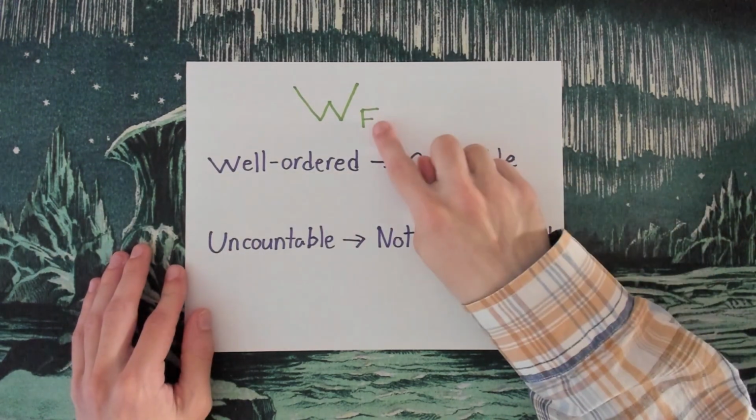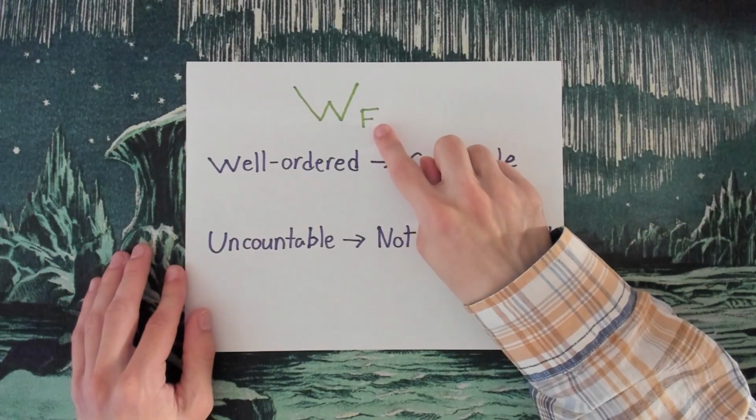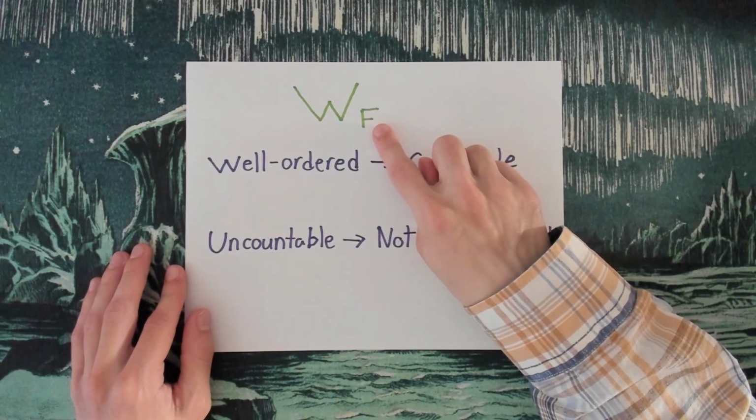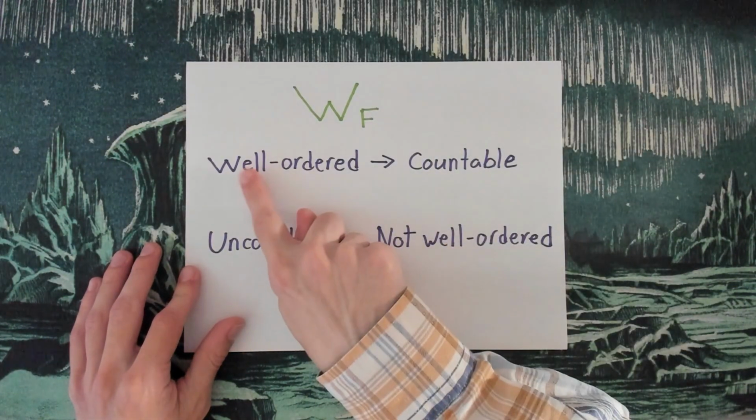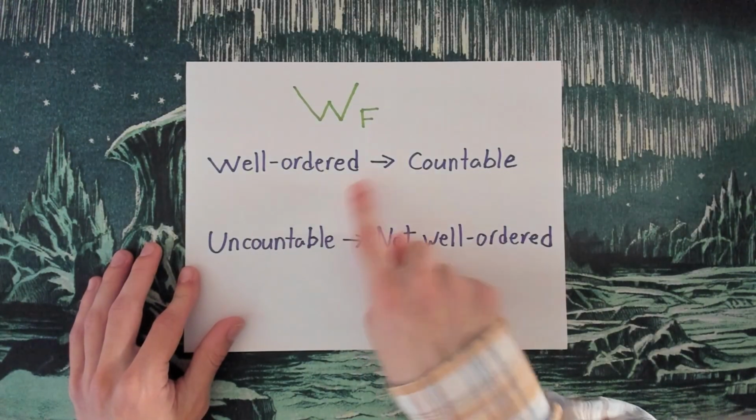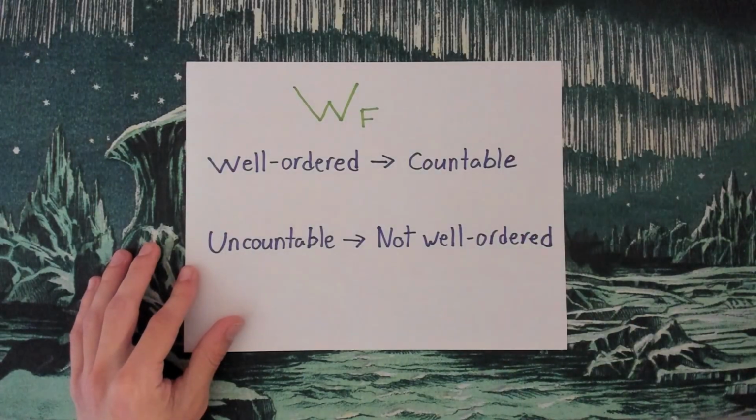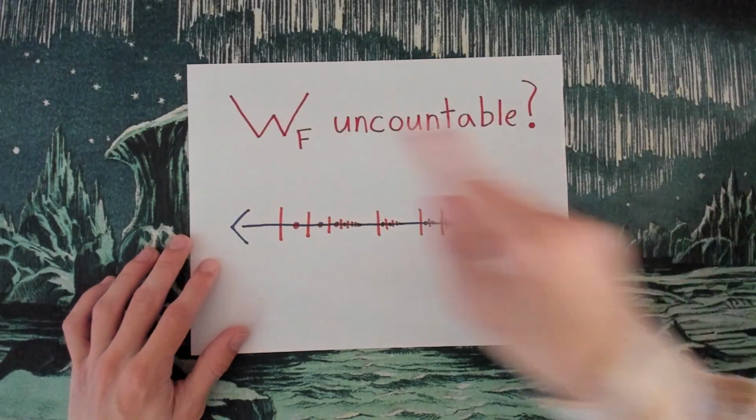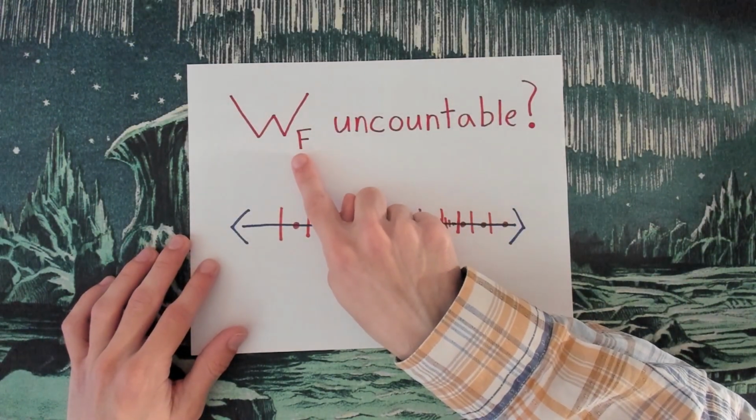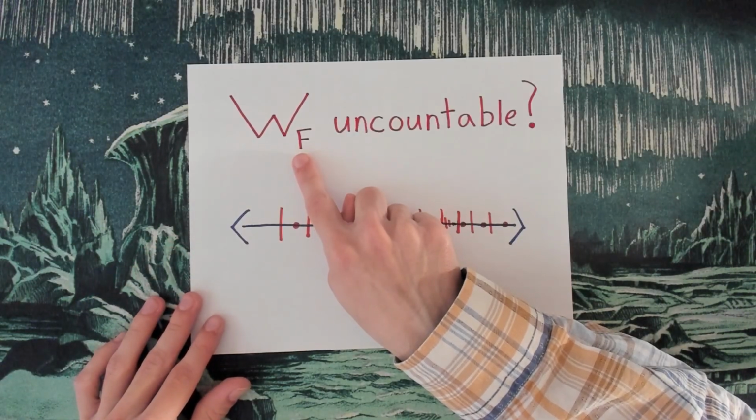Now that we know that WF is a well-ordered subset of the real numbers, we're going to prove some consequences of that. So the first thing we're going to prove is that if you have a well-ordered subset of the real numbers, then it is a countable subset. So I want to show that any well-ordered subset of the real numbers is countable.